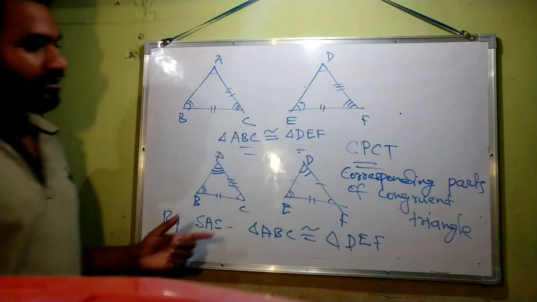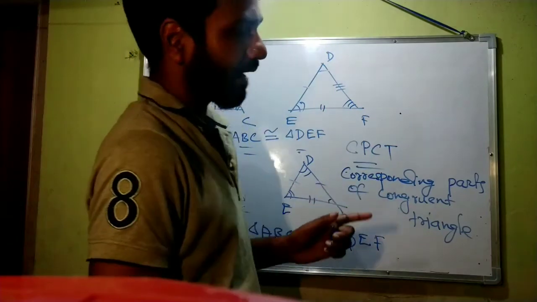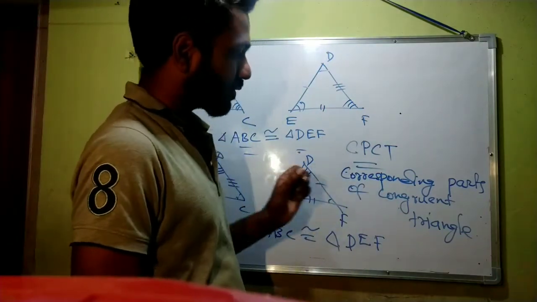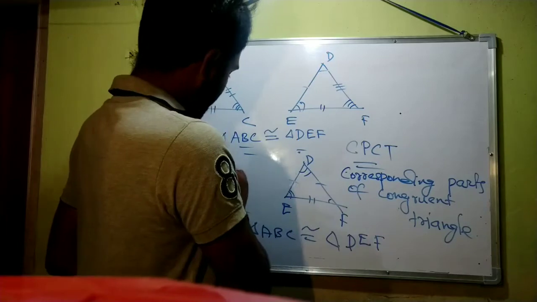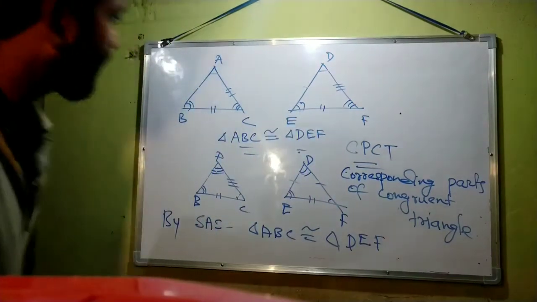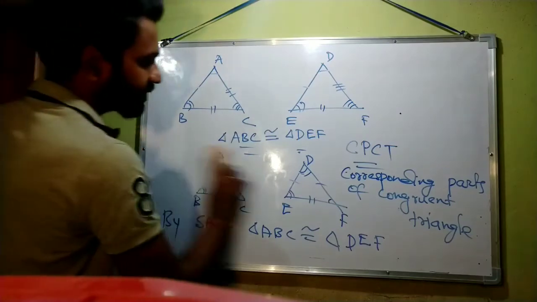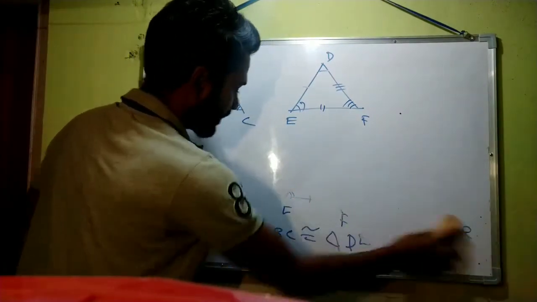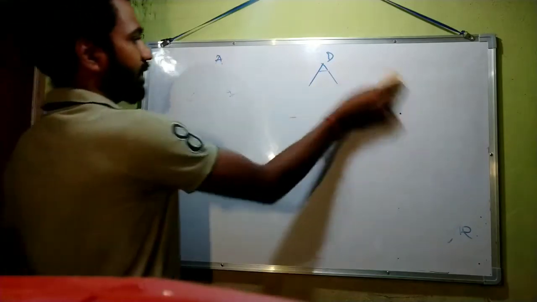So by corresponding parts of congruent triangles, this angle and this angle are equal. Now we will start the exercise with question number 1.